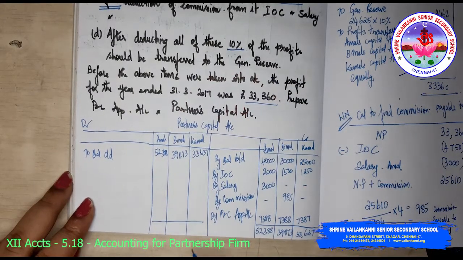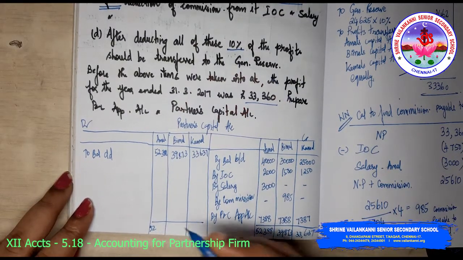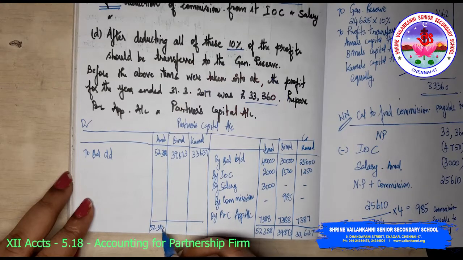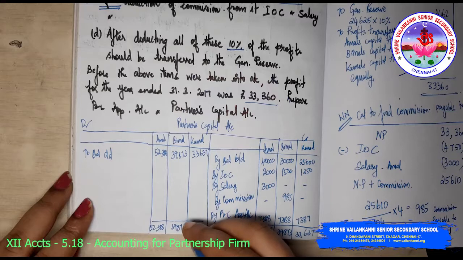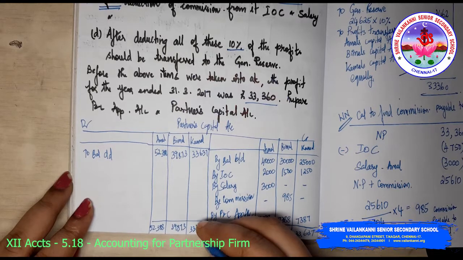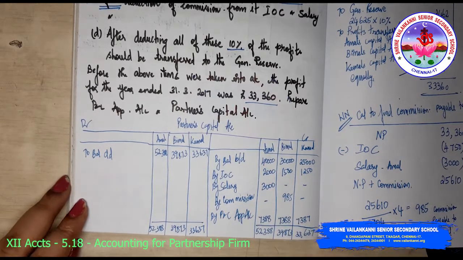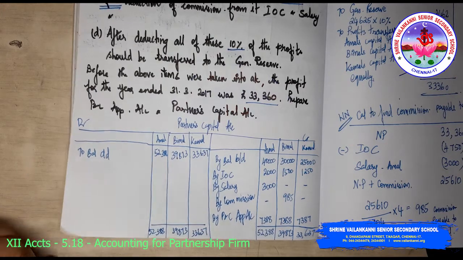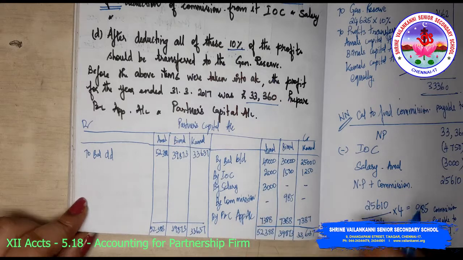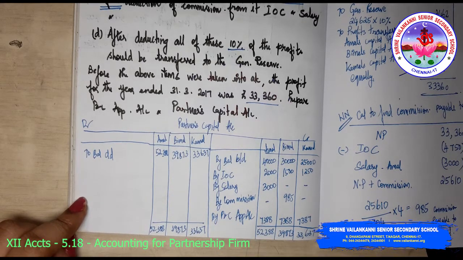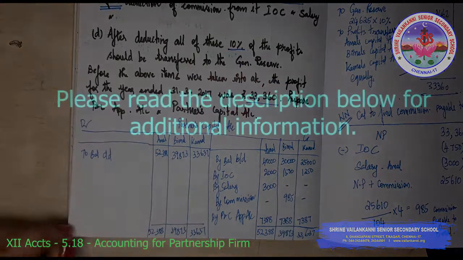So I'll just finish this problem with the total. So we have completed this problem. Please make sure that you practice this. So this kind of problems may be asked for 6 marks or 4 marks. Okay, keep practicing. Thank you, class.